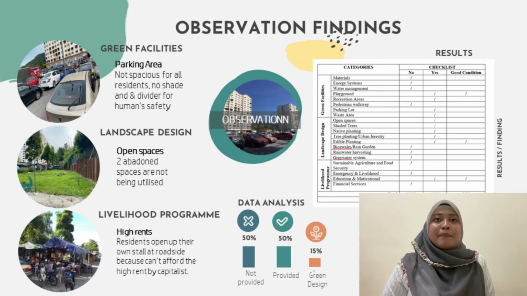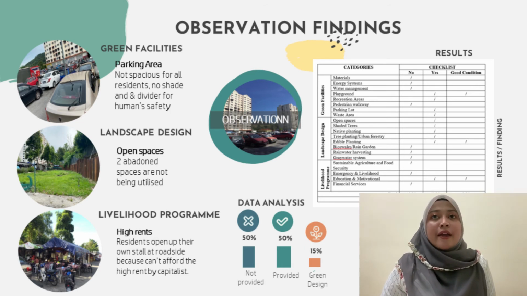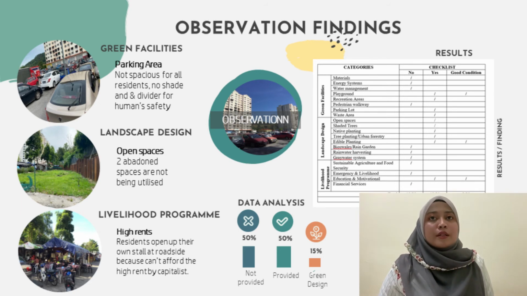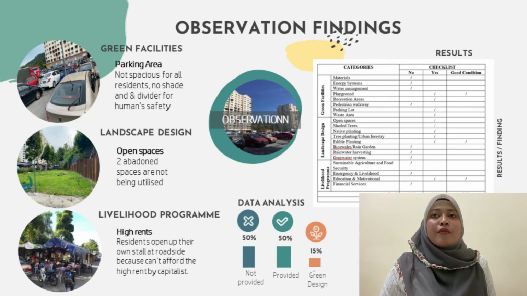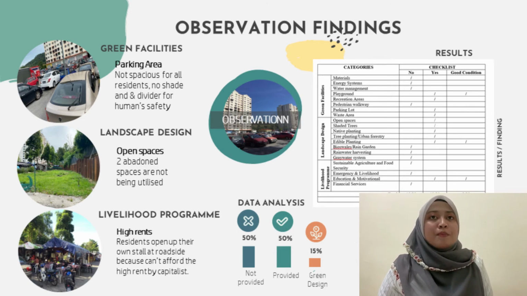Lastly, the example for the livelihood program is the high rents issue voiced out by the residents. Pansapuri Selayang Mulia consists of 2 blocks of apartments. There are shop blocks provided on every ground level for each block, but somehow all the shop lots are bought by the capitalists and rented out for a higher price, which the residents can't afford, and the residents end up building their own simple stalls along the street for living.